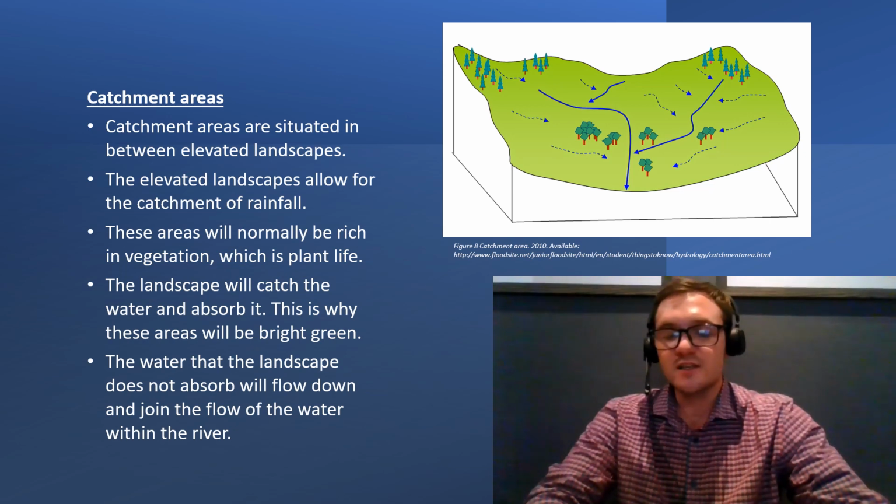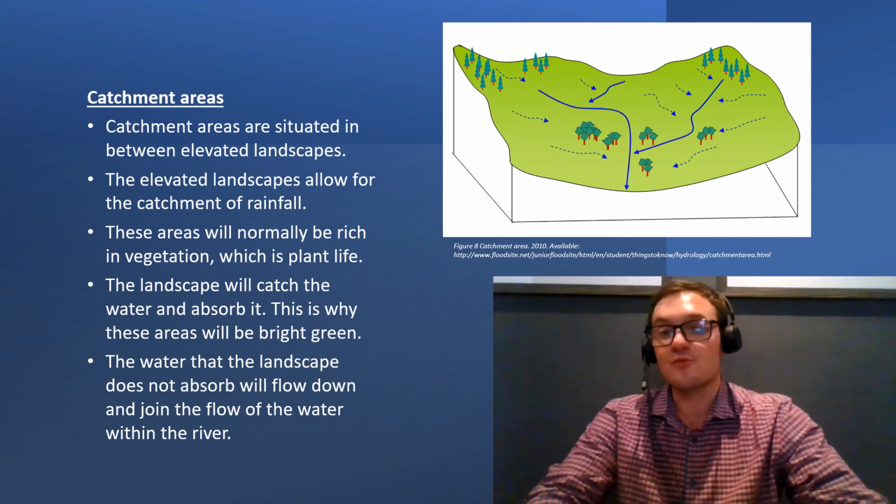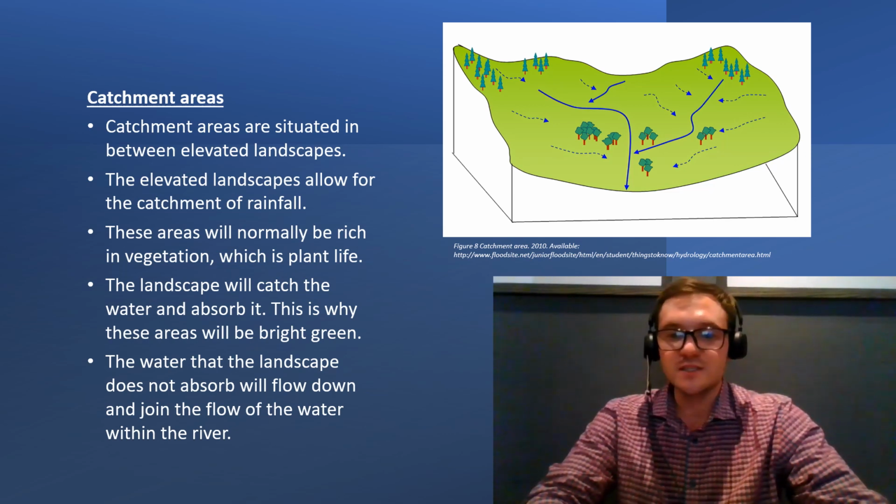So when it rains, this landscape will catch the water and will steer it down towards the common point, which is the middle of the catchment area. The dotted blue lines are indicating the direction in which the landscape is directing the water from the rainfall that it has just caught. So as the landscape catches the water, it will direct the water to the flowing water within the area. And this is essentially what catchment areas are.